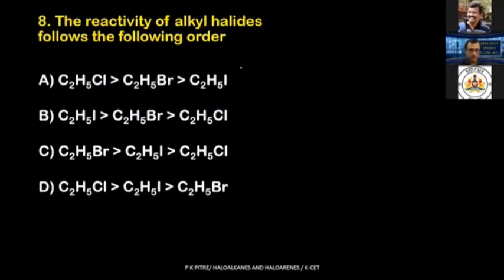As you come from top to bottom in the periodic table, the size of the atom goes on increasing, and mass goes on increasing. So if you imagine these: fluorine, chlorine, bromine, iodine. Fluorine is not given to you. So chlorine, bromine, iodine: look, the mass has increased, the size has increased. So what should happen? Bond length should also go on increasing.